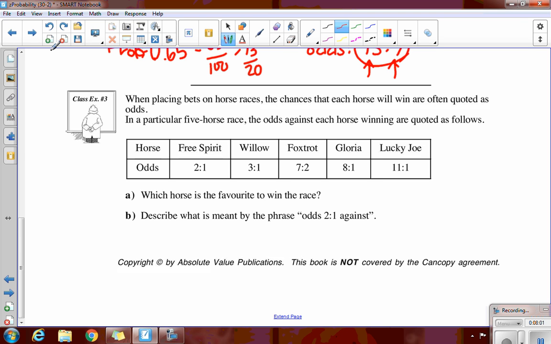So it's kind of weird that they say the odds are always what they'll win, and then all of a sudden this one tells us the chance that they lose, because no racetrack posts these; they talk about the chance that they win. But anyways, which horse is the favorite to win the race? So now the question goes from saying this is how they usually present them, but just to mess with your mind, we're going to tell you this is the odds of them losing. And now the first question says, what's the chance that they win? Okay, how are we getting Free Spirit?